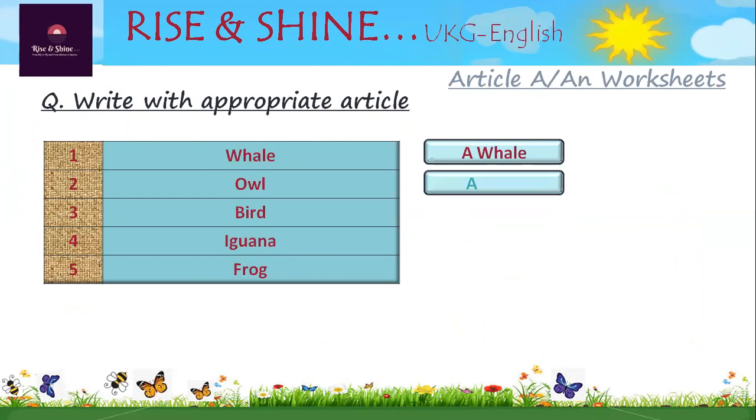Next is owl. What can we write? O is vowel. So we can write an owl. Next, bird. So starting sound is B. Starting letter is B. So B is consonant. So what should be written before bird? That is a bird. A bird.